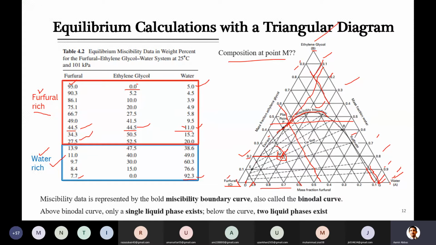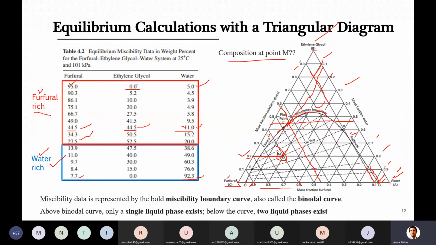When you look at the data inside these kinds of diagrams, when you are just below this miscibility curve, you are looking inside the miscibility curve, not the whole triangle. I'm talking about this curve, the miscibility curve. There will always be two phases, and we call them raffinate and extract.